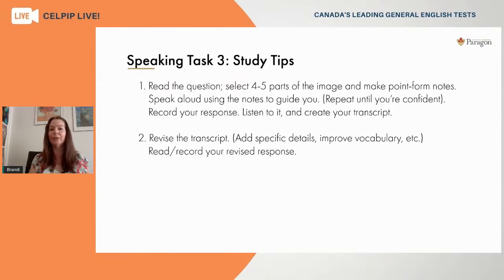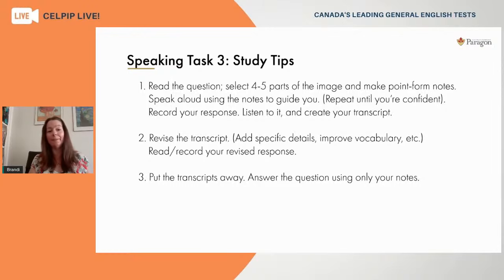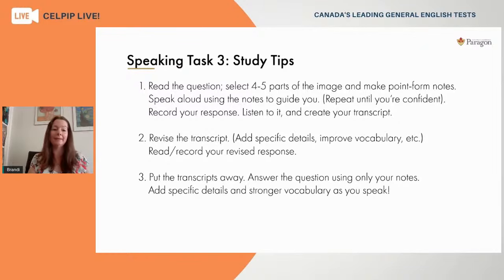Once you've practiced that out loud a few times, again, you can record the second answer. And when you play it back, looking at the picture, you should notice the improvements. It should be slightly, hopefully a lot better than the first one. So when that's all finished, the final step is a challenging one because you put away all the transcripts you've worked on, and you're now going to use just what you've trained your mind to know. Use the notes in front of you, but speak naturally looking at that picture and try to deliver the answer fluently from beginning to end.